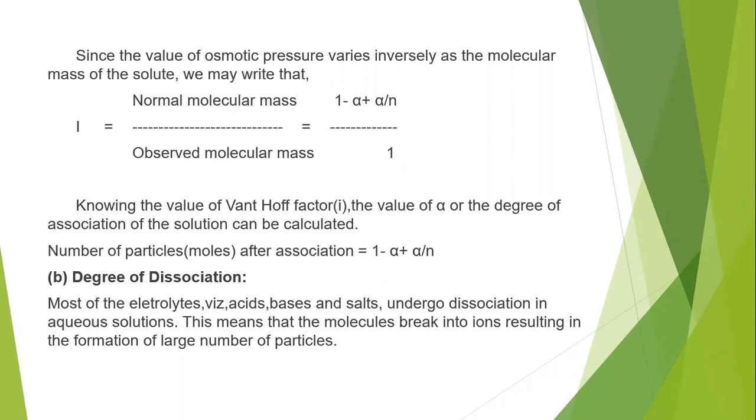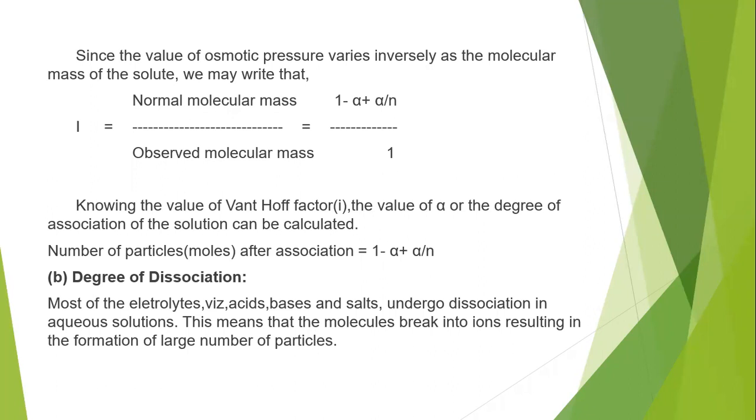In general, not only osmotic pressure, any colligative property which is inversely proportional to the molecular mass gives the Van 't Hoff factor as observed colligative property by normal colligative property. Since colligative property is inversely proportional to the molecular mass, the Van 't Hoff factor is normal molecular mass by observed molecular mass.